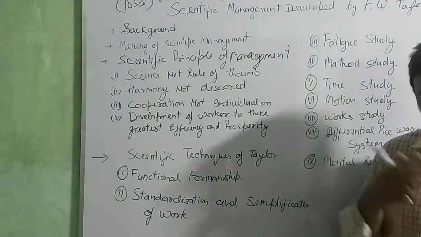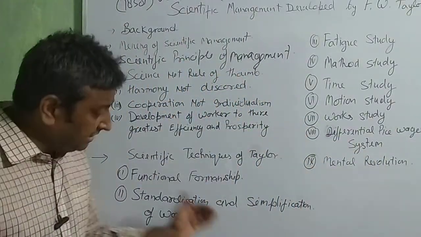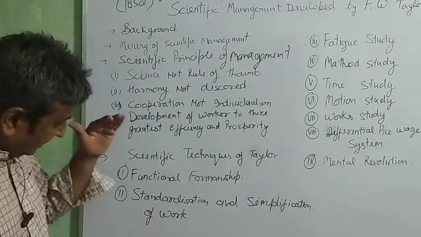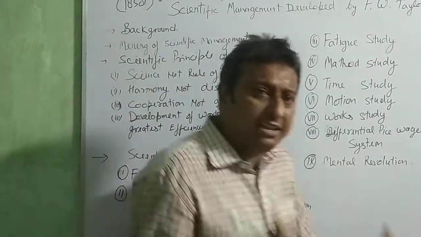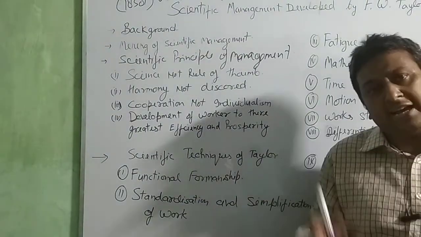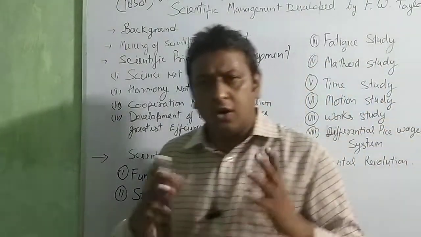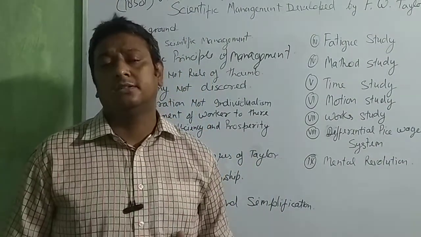And then simplification: along with making the standard, try to simplify the work system. Don't make work that is very tough to understand, how to proceed with this system, how to utilize this method.